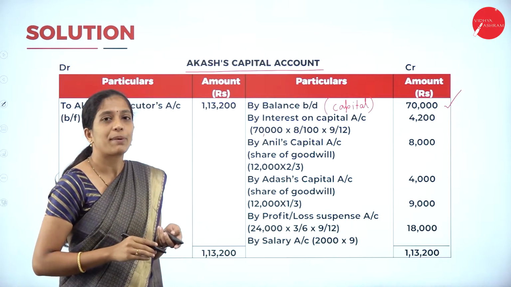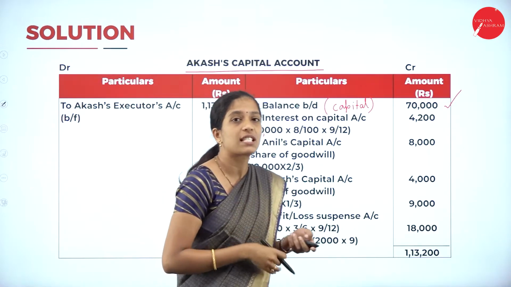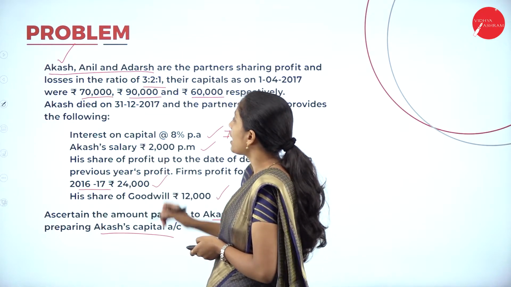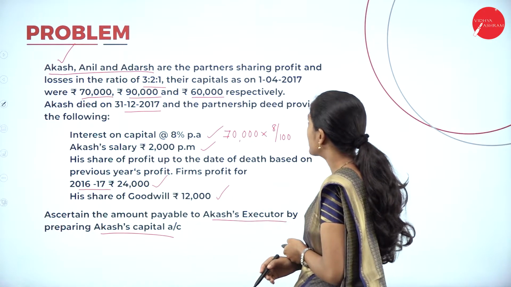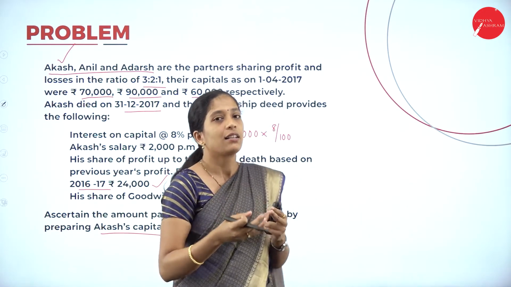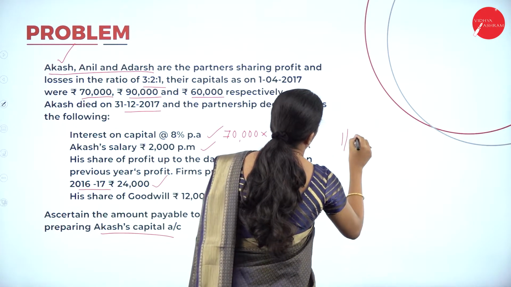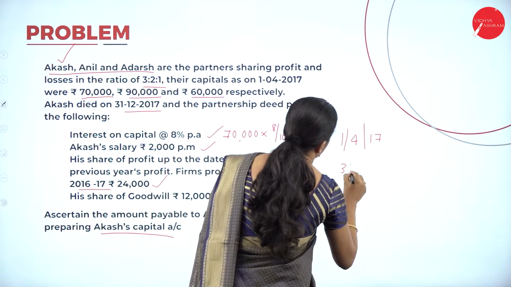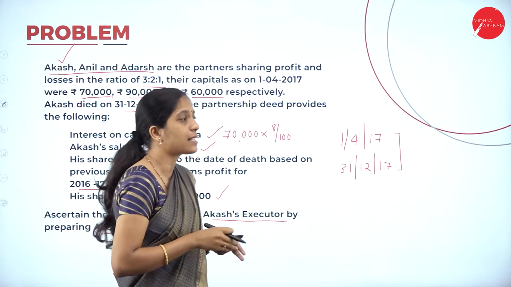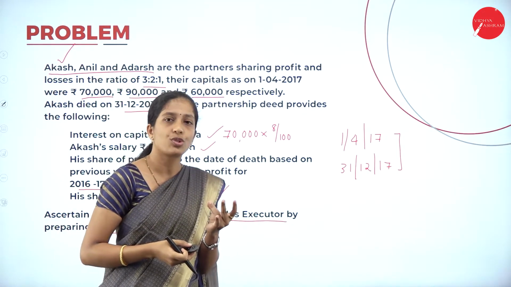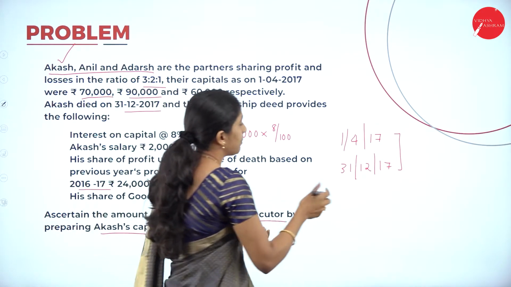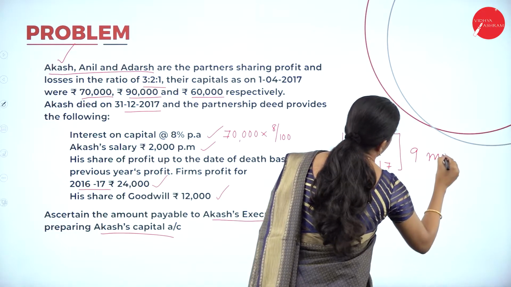Why is it 9 divided by 12? For how many months was he in the business? Let's see the question. When did he die? Akash died on 31/12/2017. The financial year started on 1/4/2017. So he was in the business for April, May, June, July, August, September, October, November and December, that is 9 months.